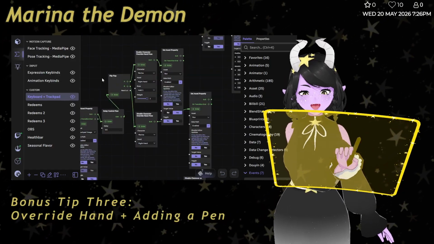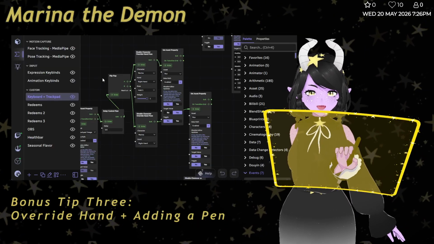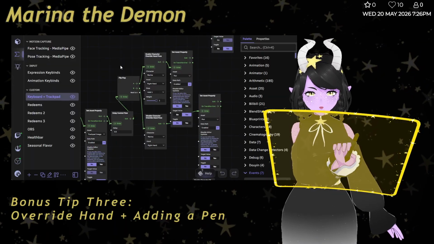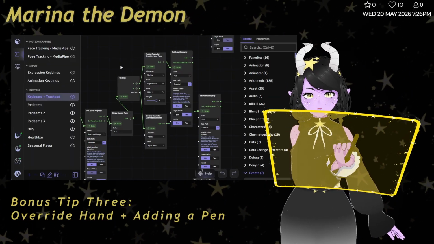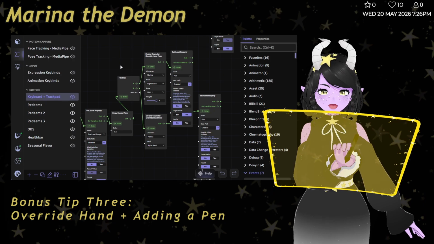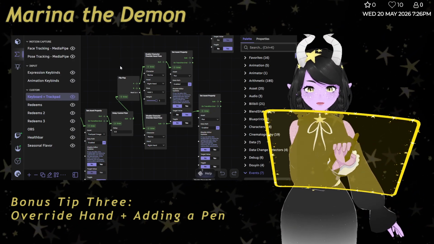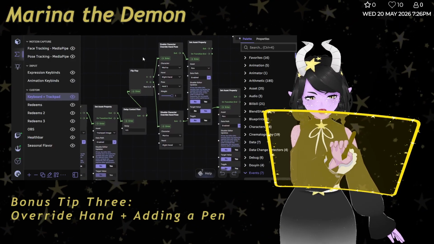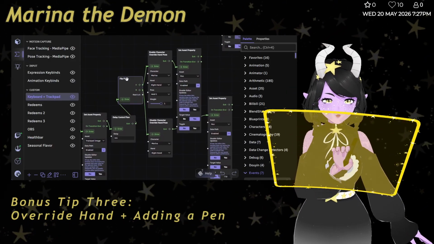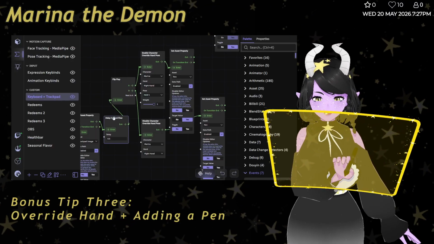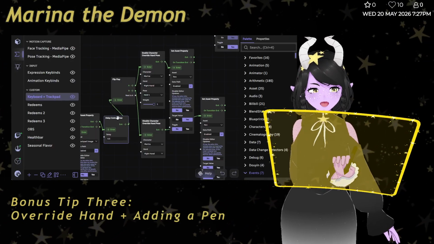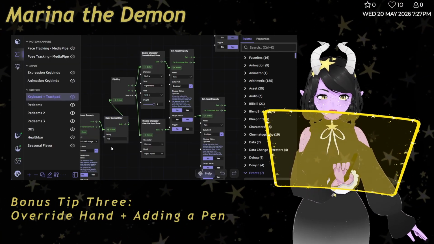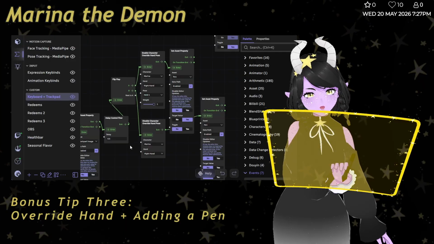Here's my last and most recent tip, because I only found this out like a week ago. You might think that you cannot change your hand pose while using the trackpad because it keeps on overriding it in the regular menu. So how exactly do you go about it? I have a flip-flop node here, and make sure that you delay it, because I noticed if you have it set at the exact same time, it can kind of hiccup on it, so I just have a delay of a half of a second, which isn't too noticeable.